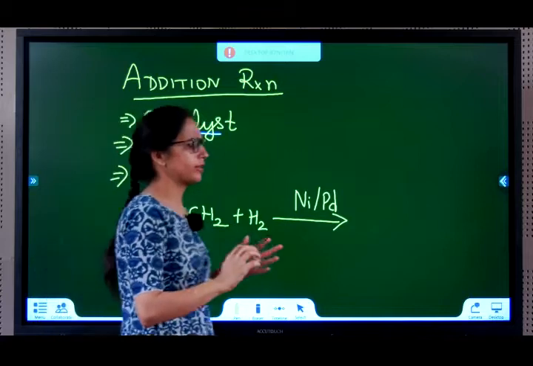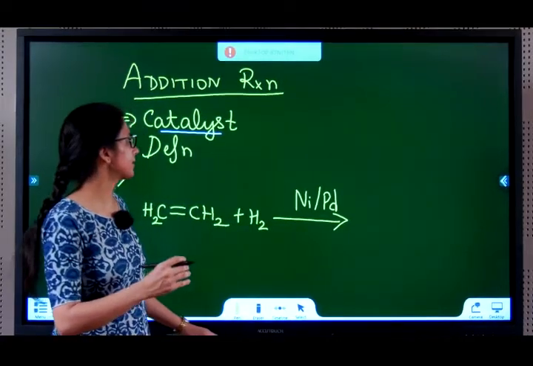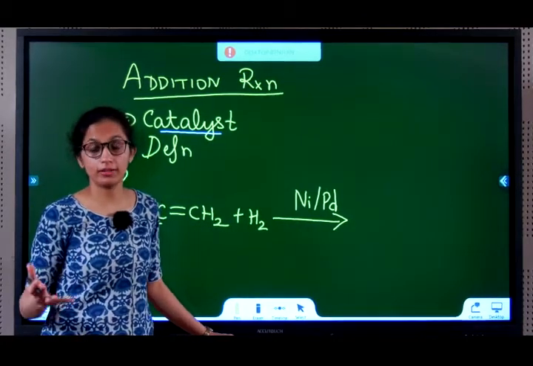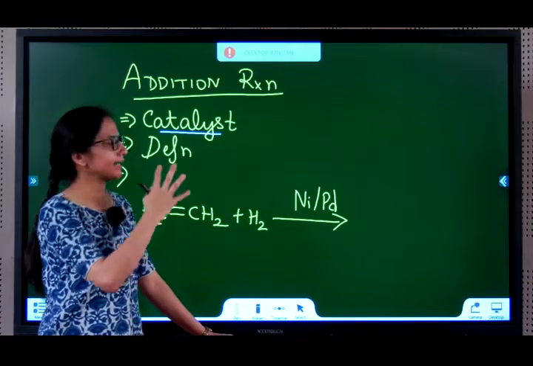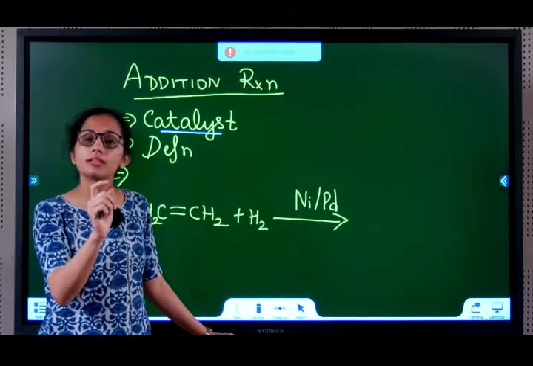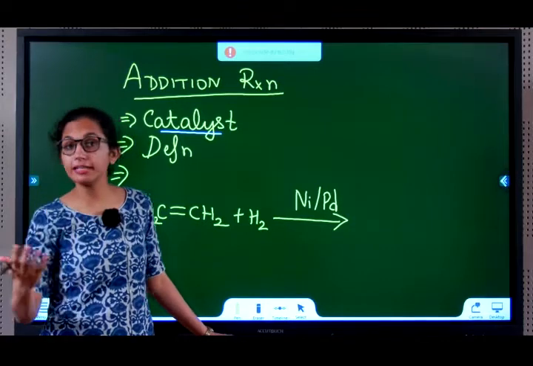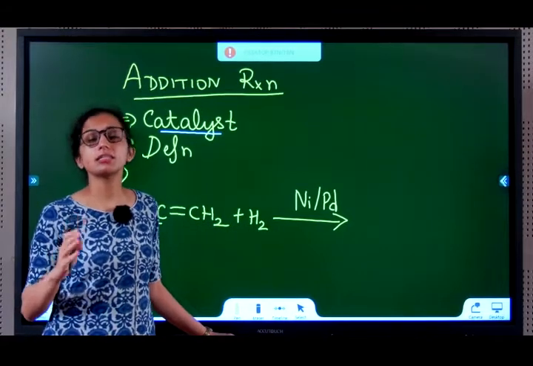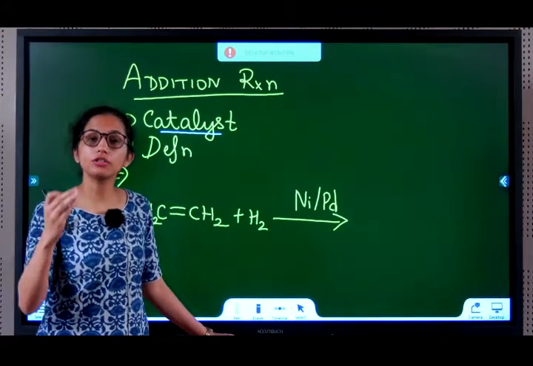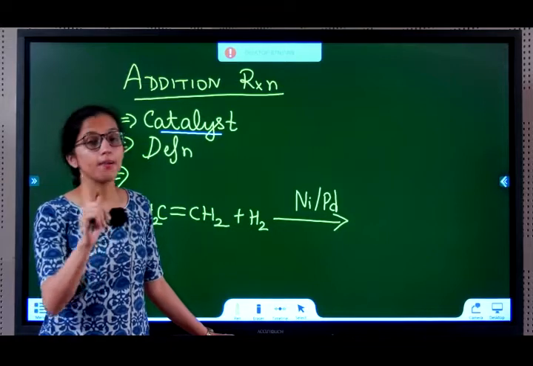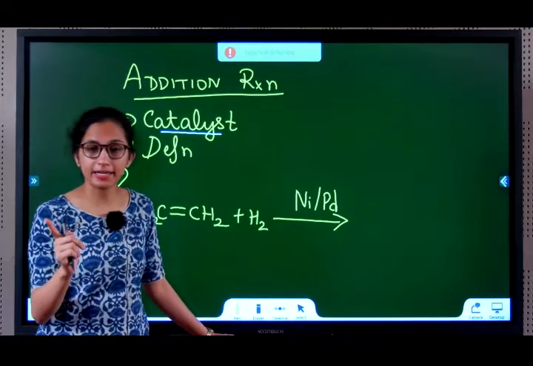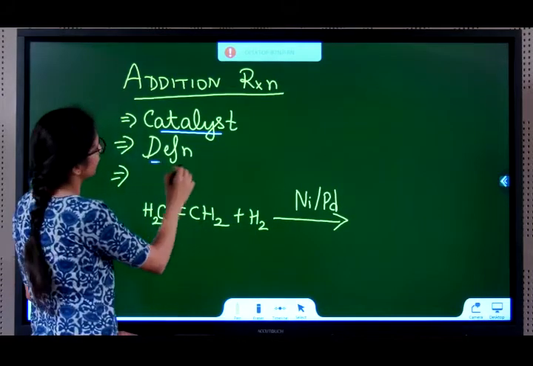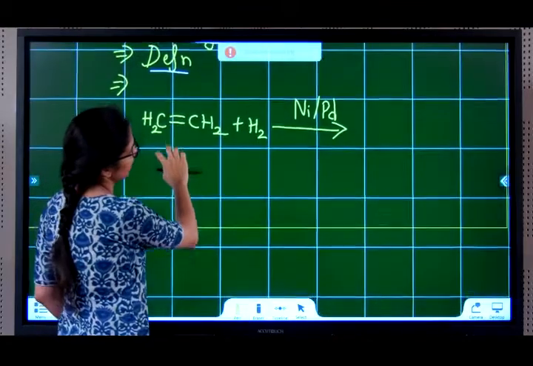What is a catalyst? Just to recap, you'll already know. A catalyst is a substance that usually helps in increasing the speed of a reaction, but sometimes not necessarily increase, right? So a catalyst is a substance that causes the reaction to occur at a different rate, meaning speed. It can be faster or slower. But it itself does not participate in the reaction. Such a substance is called a catalyst. What is the definition of addition reaction? I already did. Now let's see an example.